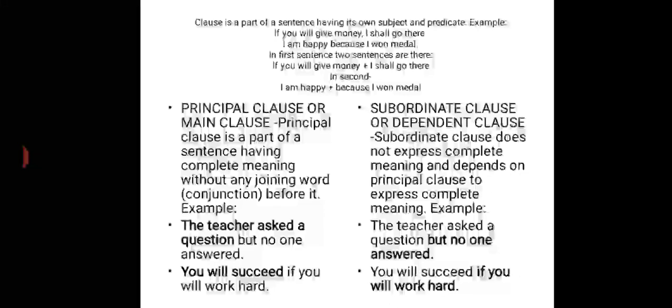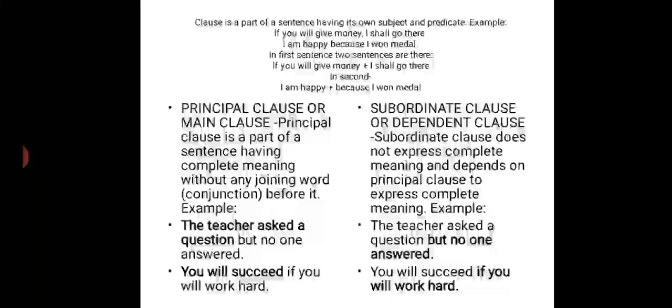Now, example you see: the teacher asked a question but no one answered. Here, two clauses are there. The first one, written in bold letters, that one is the principal clause. The teacher asked a question. Here it is the principal clause. It is totally independent. Now thereafter, you will succeed if you will work hard. Here also you see, you will succeed, this is the principal clause I have written in bold letters.